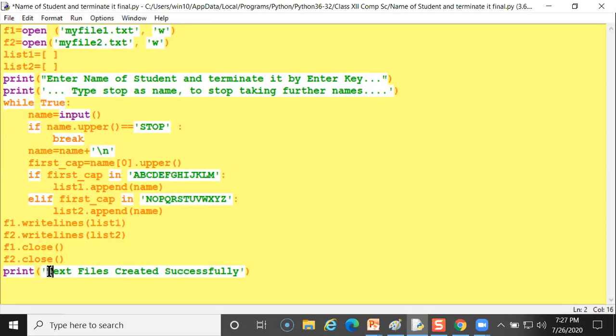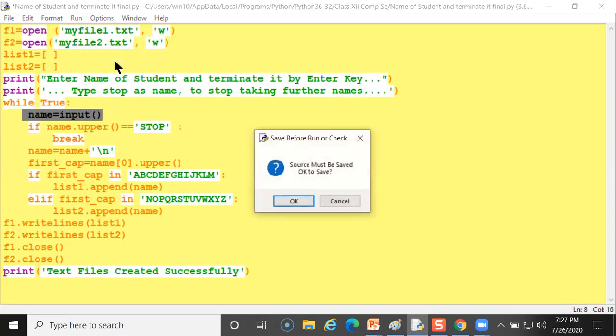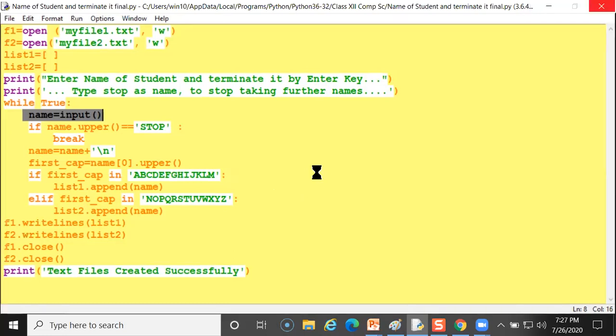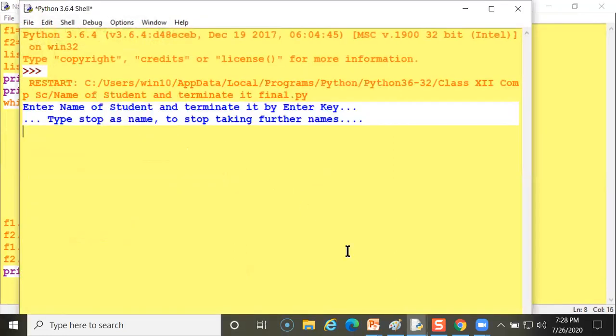This message will be printed in the last. Print this message: first line created successfully. I have inputted an empty one. See, the screen will be blank. There will be no message displayed. The screen will be empty. So I am showing both the ways. It will take a time, so executing.